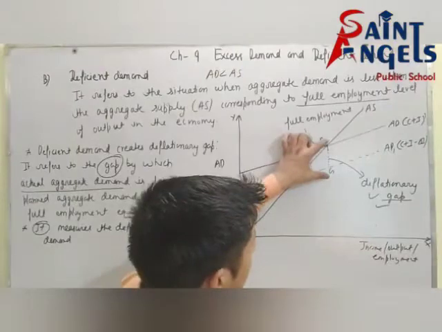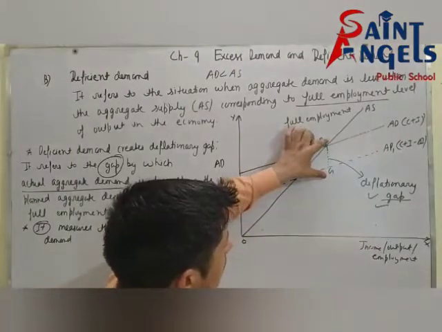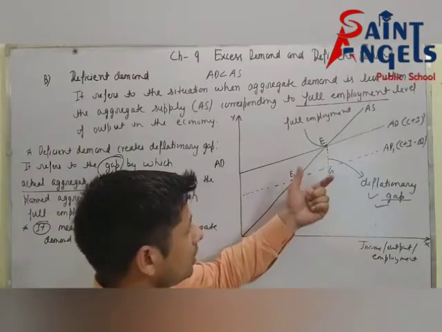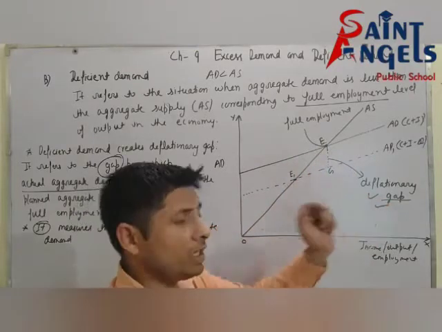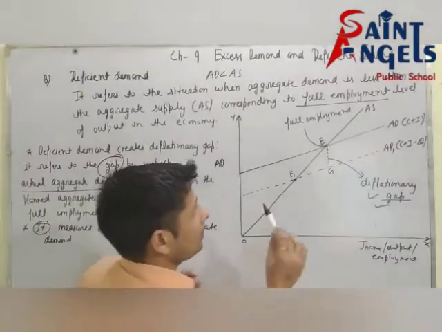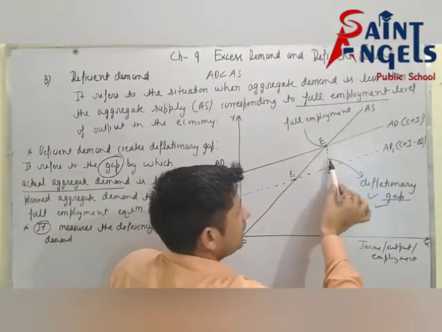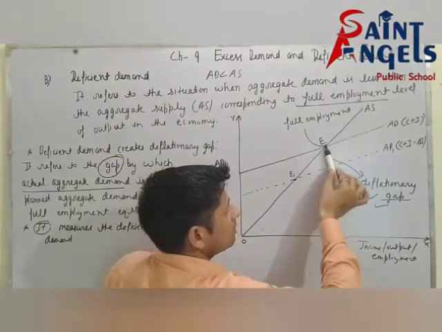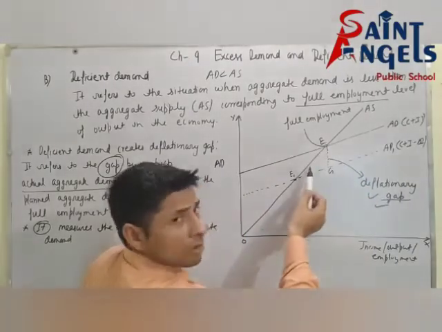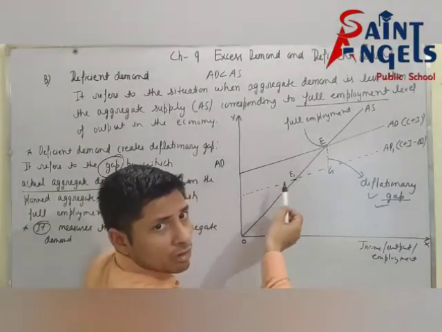The gap between them indicates the deficiency of aggregate demand, or you can say indicates the deflationary gap. I hope it is clear. After this, see, now demand decreases. Now aggregate supply will also decrease.